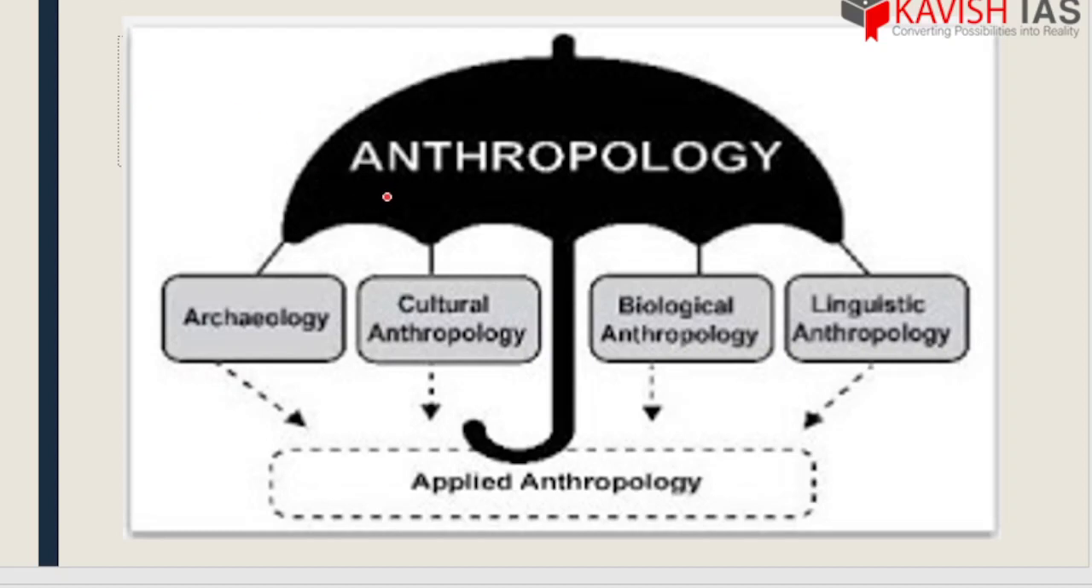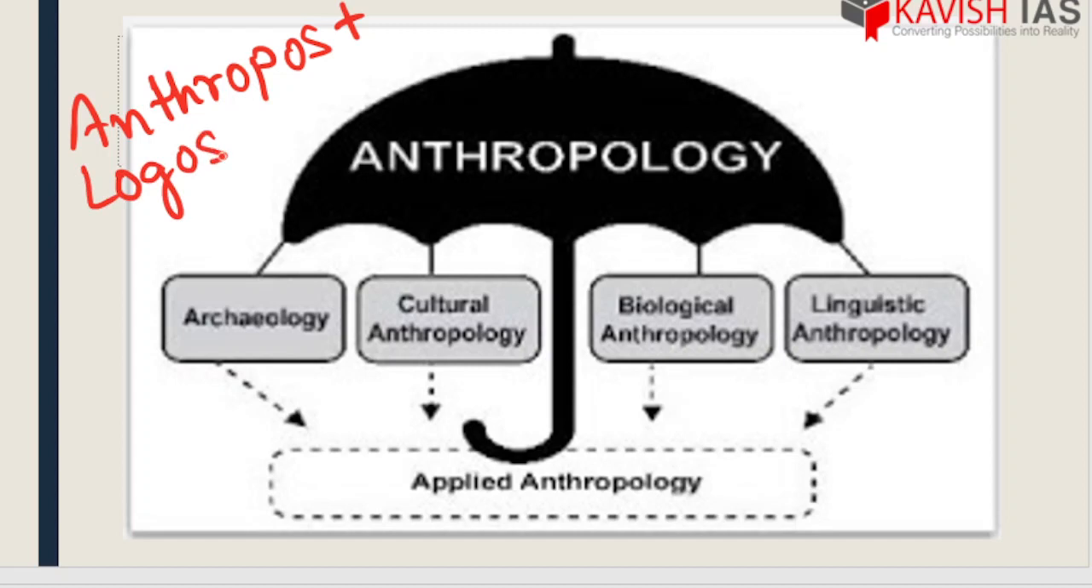So the word anthropology is actually derived from two words, anthropos plus logos. I assure you all this information, all these individual topics, will be discussed in minute detail in some of the upcoming videos, which are going to come very soon. Today we are just having an overview. Since it is a beginning, I'm just giving an idea about the origin of the subject and especially the meaning of the subject.